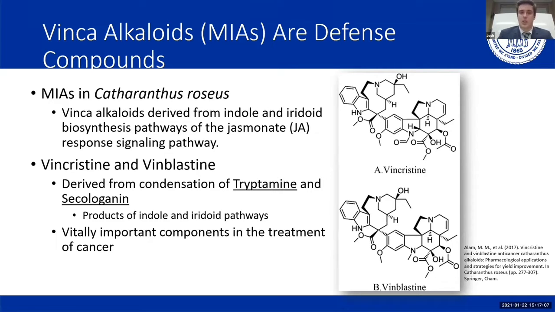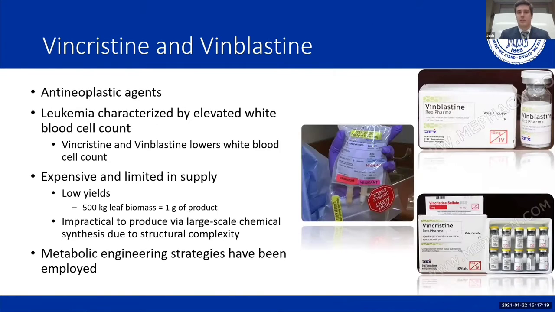They're derived from the condensation of tryptamine and secologanin, which are products of the indole and iridoid pathways. Vincristine and vinblastine are vitally important components in the treatment of certain cancers. Vincristine and vinblastine are antineoplastic agents. This means they destroy, inhibit, or prevent growth and/or spread of tumors.